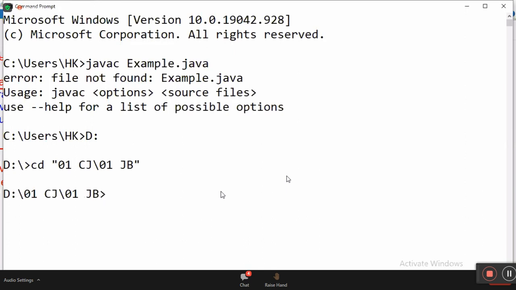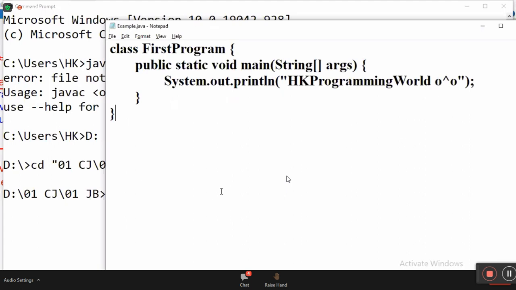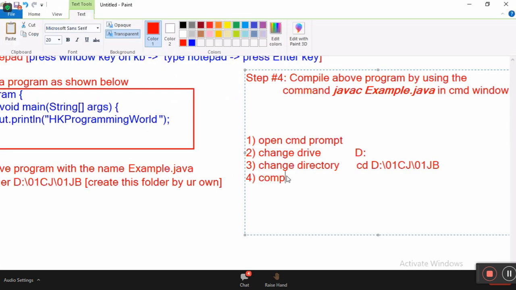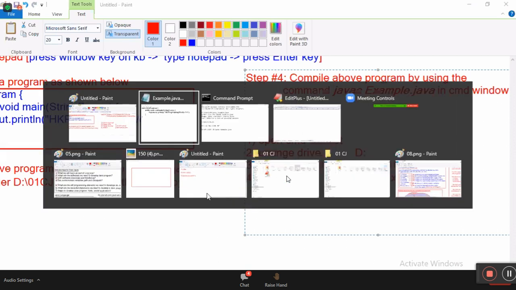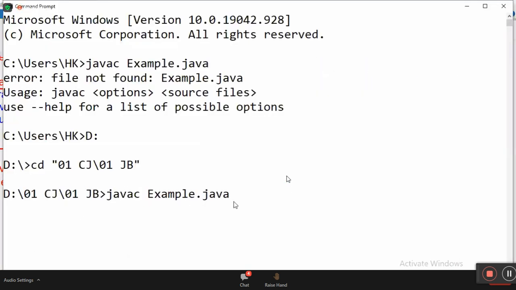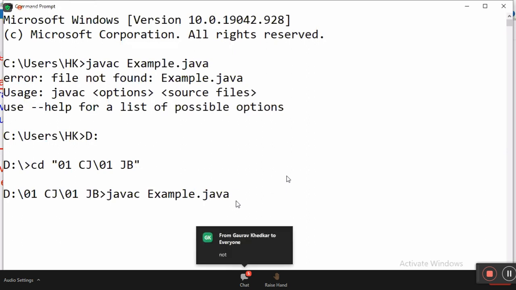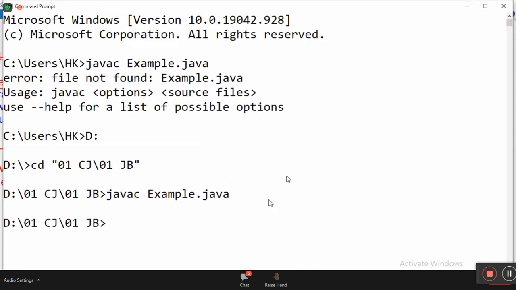Java basics. Now you type here javac example.java. Now compile. How? javac example.java. Tell me, when I type javac example.java, is the program compiled or not? Guess. All people say that the class name is different, the Java file name is different. Compiled or not? Successfully compiled. No problem. In your academics, not compiled.